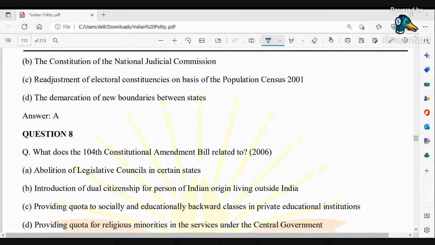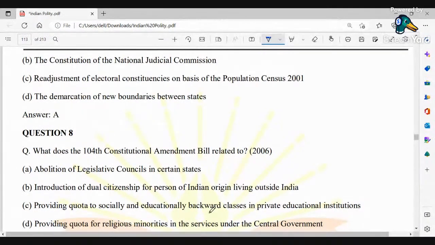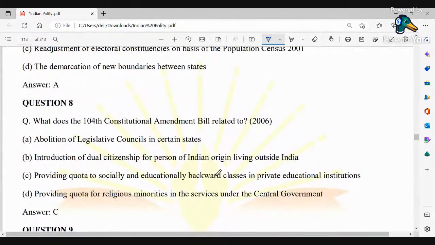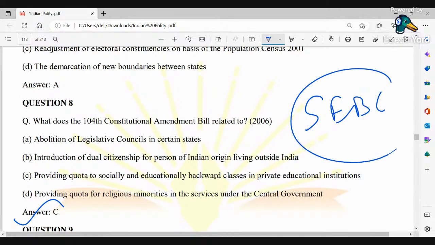Anyone with the correct option? No one? Okay, here I am going. It is related to providing quota to socially and educationally backward classes in private educational institutions, which is the SEBC, socially and educationally backward classes.